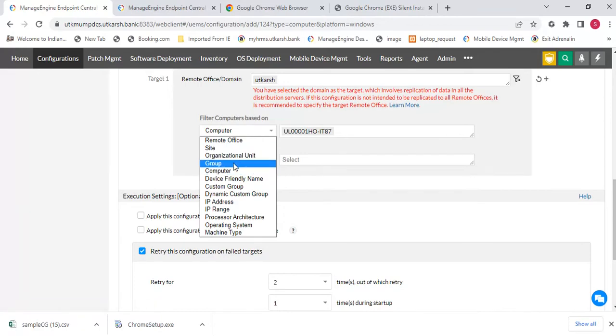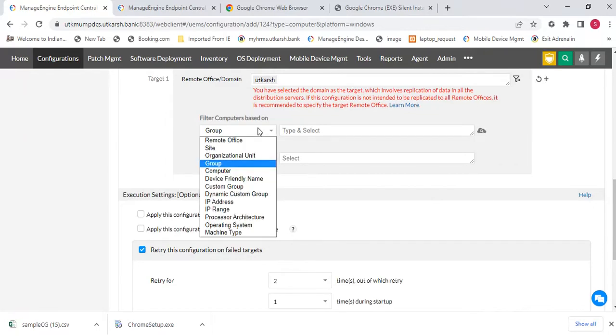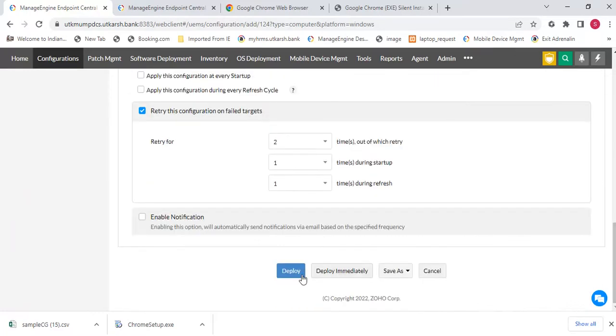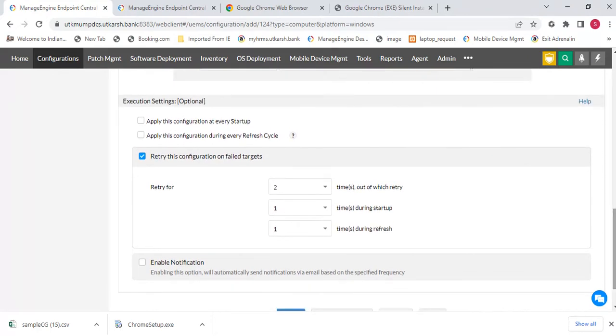Here is the option group. Okay, you can select your created custom group. Then you can deploy. After that you can deploy immediately. Yeah, deploy to the endpoints. So Google Chrome will be installed to all your endpoint machines.